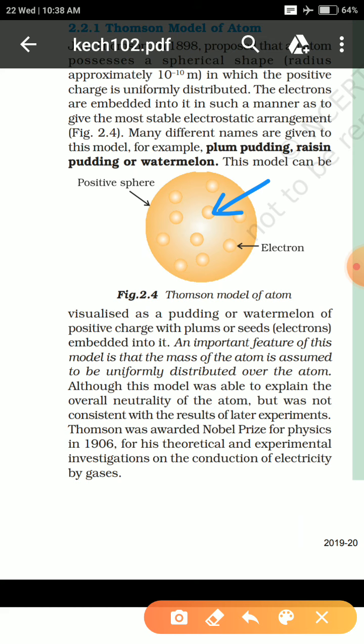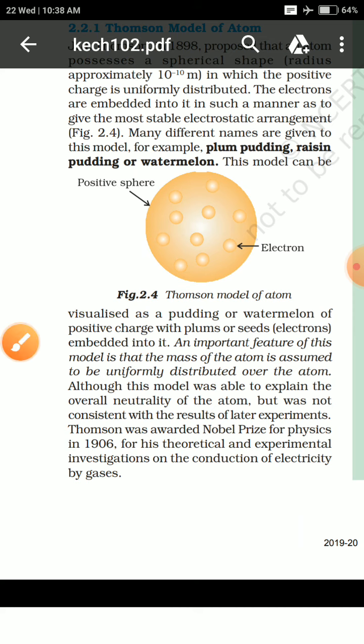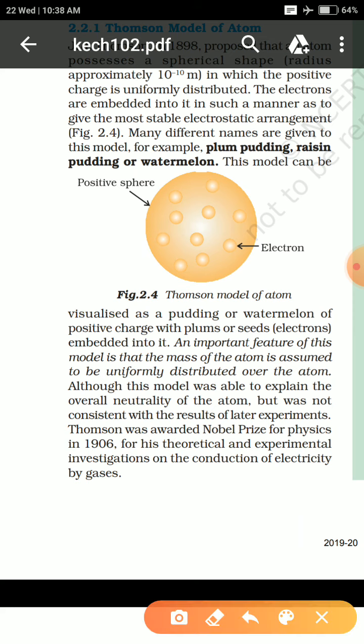An important feature that he mentioned in this model was that the mass of the atom is uniformly distributed over the atom.